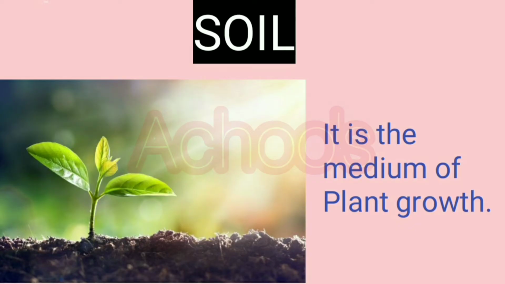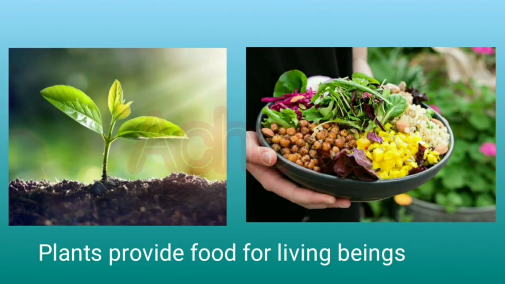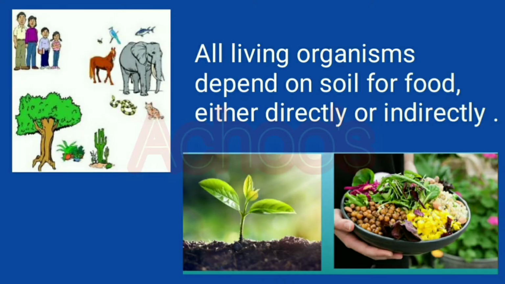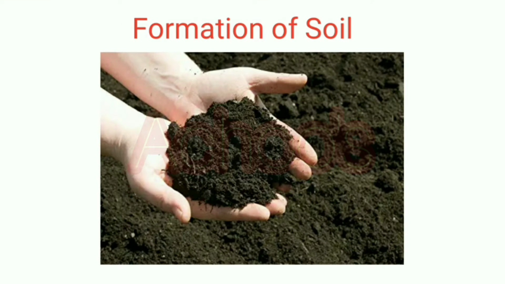Where do you see the soil? On the ground, right? So it is the medium of plant growth. All the plants will grow with the help of soil. And the interesting thing is, plants provide food for living beings. So all living organisms depend on soil for food, either directly or indirectly. So now we have understood what is the meaning of soil.